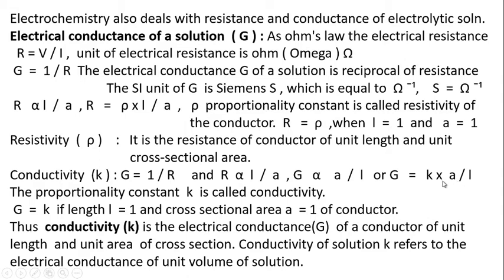And so we can define conductivity as the electrical conductance of a conductor of unit length and unit area of cross section.